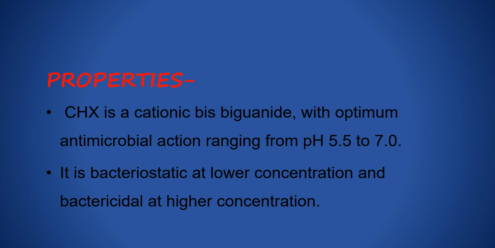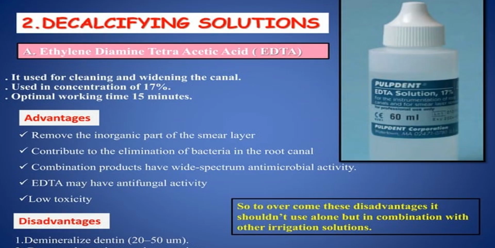Properties: chlorhexidine is a cationic bisbiguanide with optimum antibacterial action ranging from pH 5.5 to 7. It is bacteriostatic at lower concentration and bactericidal at higher concentration.